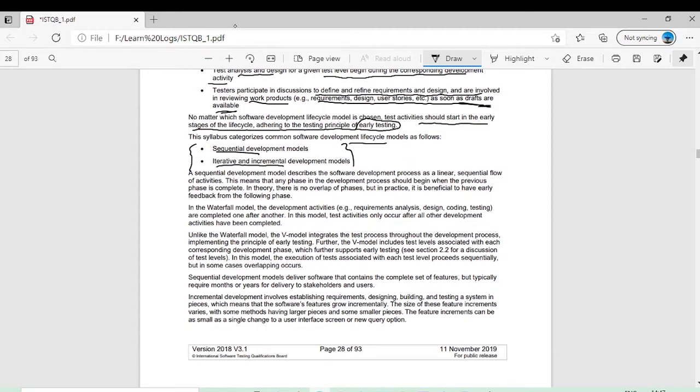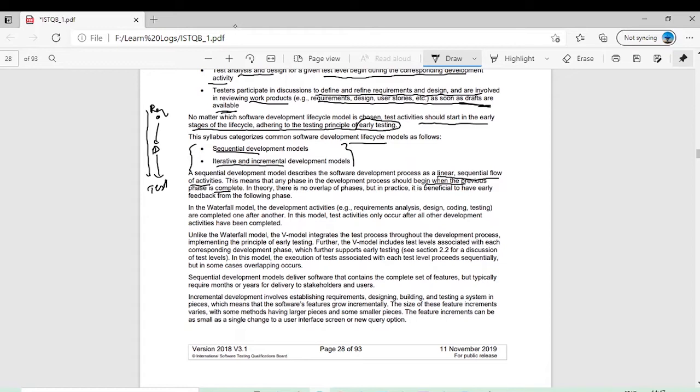A sequential development model describes the software development process as a linear sequential flow of activities. Any sequential development cycle is linear. You are starting from the top, you are getting the requirements, then you are designing your system. For example, then you are testing it. It's in a sequence. So this means that any phase in the development process should begin when the previous phase is complete.